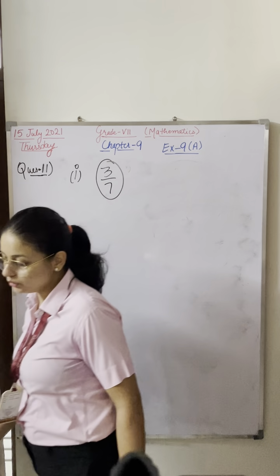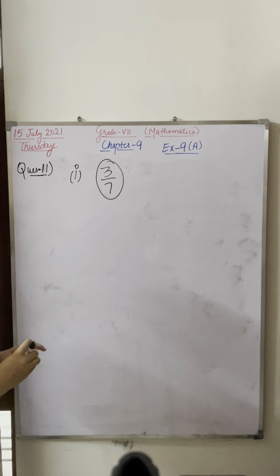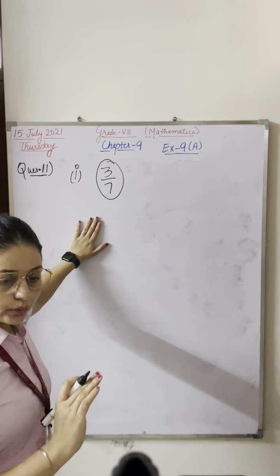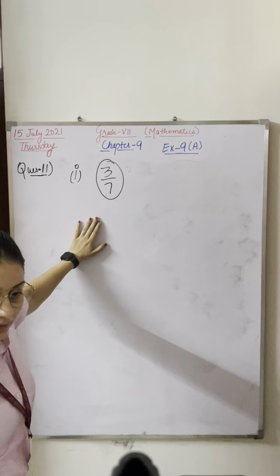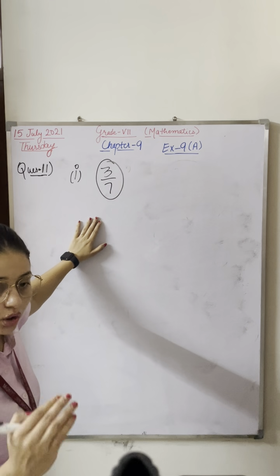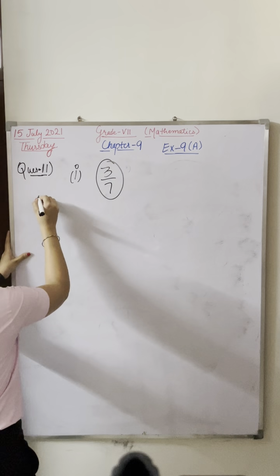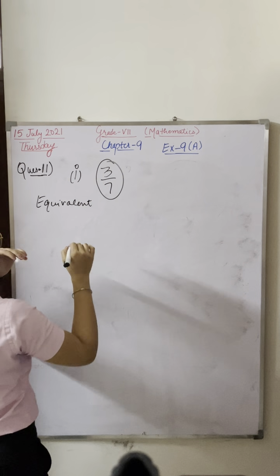Now how to write down the rational numbers? In the previous question you had to find out whether the rational numbers are equivalent, yes or no. Now you have to write down equivalent rational numbers. I'll not repeat the process again.